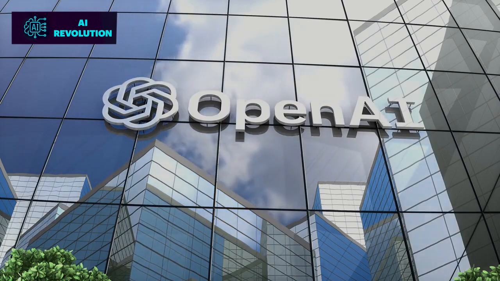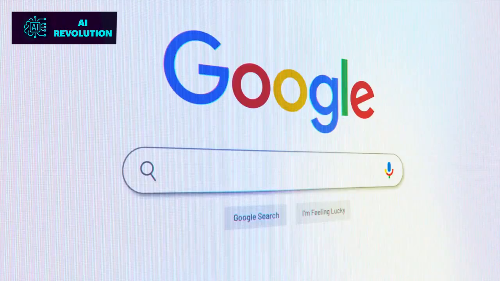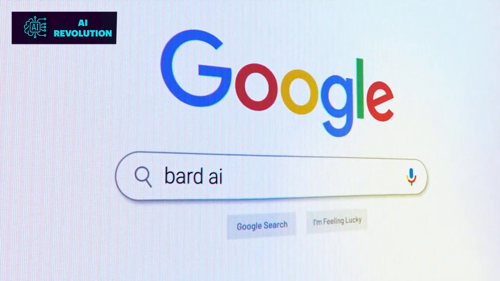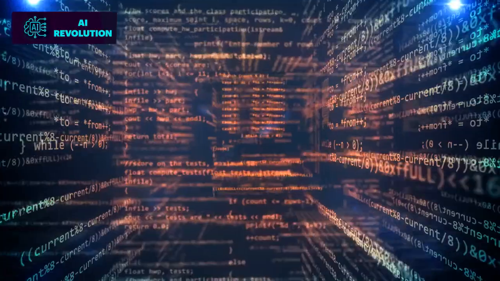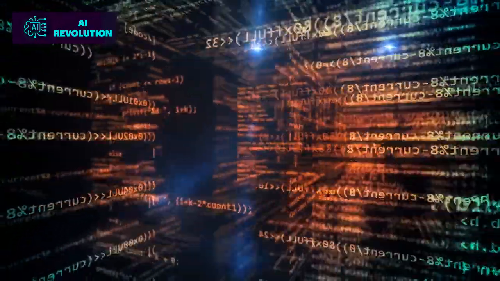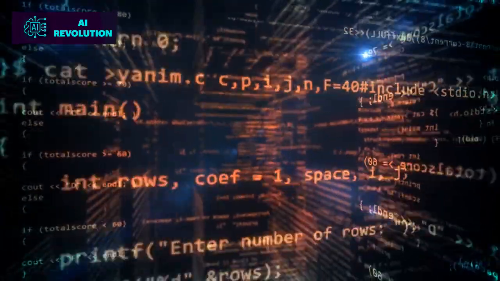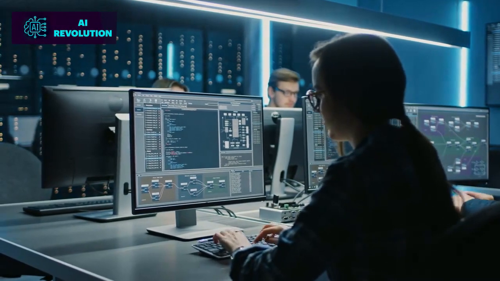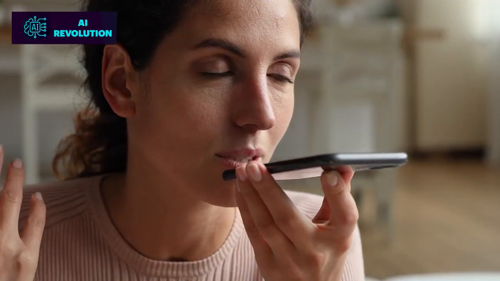Round 1. ChatGPT. ChatGPT is a large language model developed by OpenAI. It is also trained on a massive dataset of text and code, and it can perform many of the same tasks as Bard, including generating text, translating languages, writing different kinds of creative content, and answering your questions in an informative way, coding and debugging in a variety of programming languages, answering your questions about current events and research.